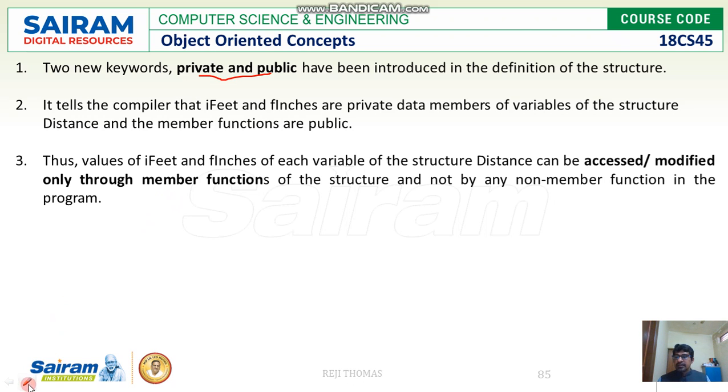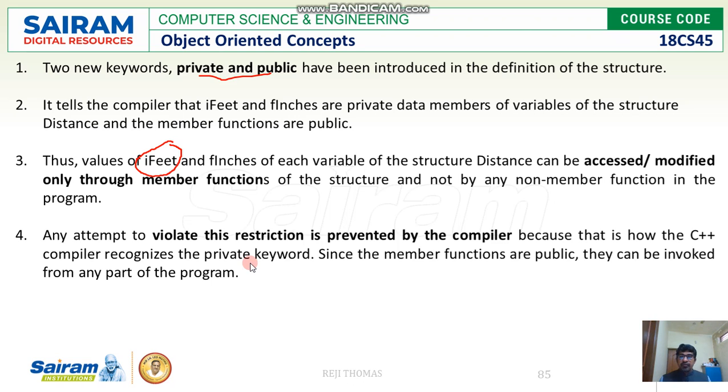If you look at the previous example, we had a member called i feet. i feet was the private data, so nobody else can access it. If anybody violates this, it is going to be prevented and stopped, and the C++ compiler is going to throw an error. In a way I can say that it will never get compiled.